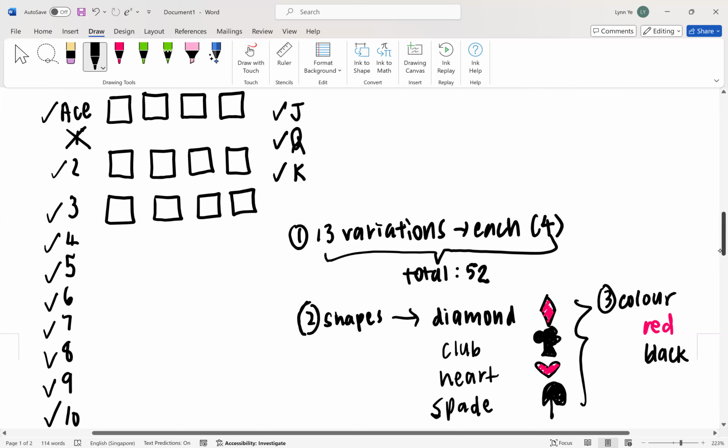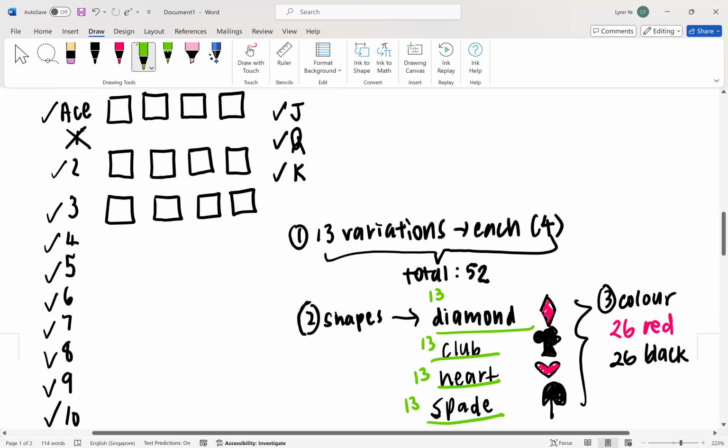No. 26. Yes, you have 26 red. And how many black? 26 black. So diamond, how many diamonds do you have in total? So diamond you have 13. Club you have 13. Hearts you have 13. And spade you have 13. And all these 13 add up, does it give you 52? Yes. So these are what you need to learn. Any more?